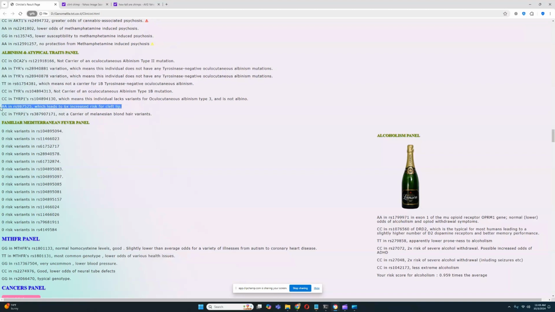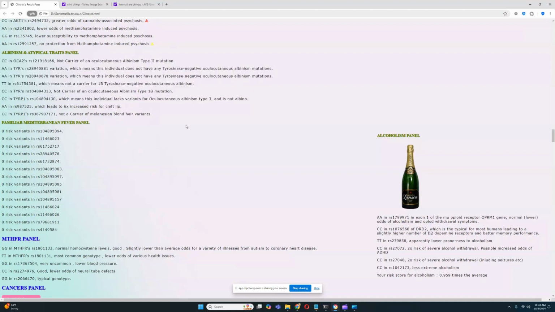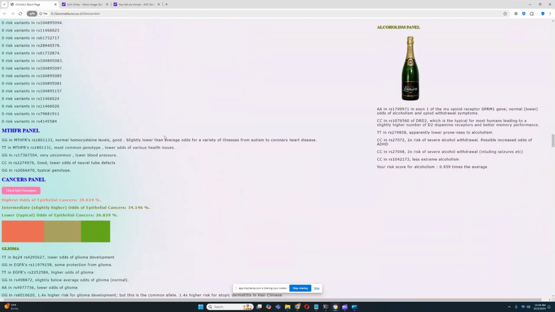He has a genotype that leads to 6 times increased risk of cleft lip, and he doesn't carry variants for Melanesian blonde hair, but he does not carry any risk variants for albinism. So he doesn't carry any risk variants for albinism, but he does have a rare genotype that leads to increased risk of cleft lip. Very interesting.